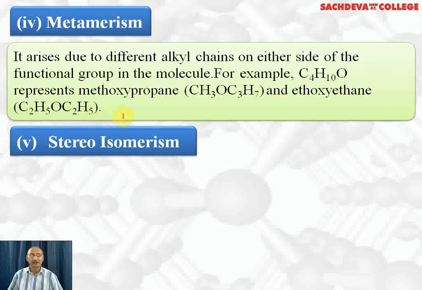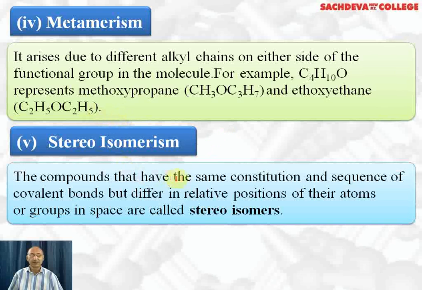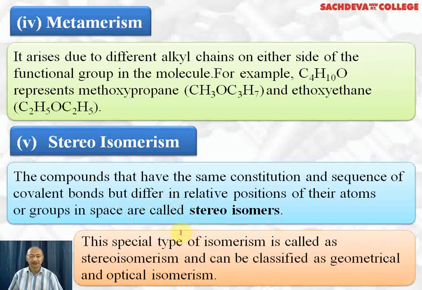Next, we are going to take up stereoisomerism. The compounds that have the same constitution and sequence of covalent bonds but differ in relative positions of their atoms or groups in space are called stereoisomers. That is, they differ in spatial arrangements of atoms and groups. The special type of isomerism is called stereoisomerism, and it can be classified as geometrical and optical isomerism. Geometrical isomerism we will take up in detail in hydrocarbons, and optical isomerism is part of class 12.